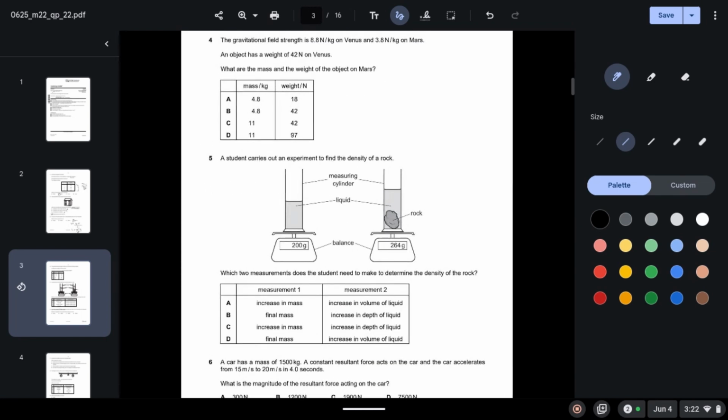Question 4. The gravitational field strength is 8.8 newtons per kg on Venus and 3.8 newtons per kg on Mars. An object has a weight of 42 newtons on Venus. What are the mass and weight of the object on Mars?